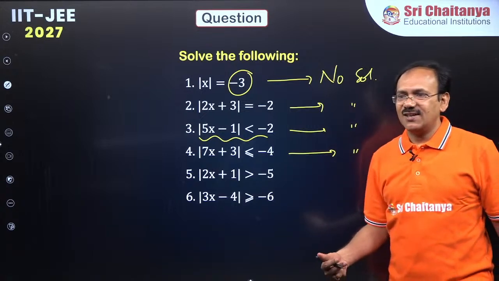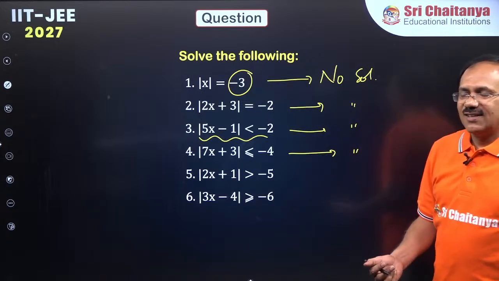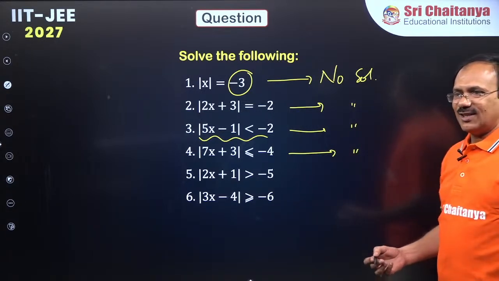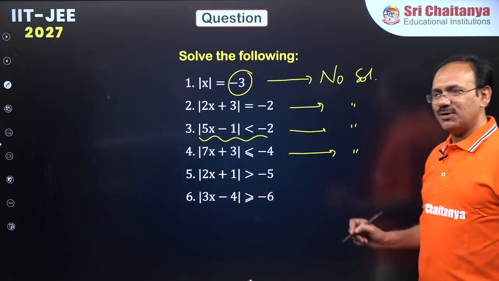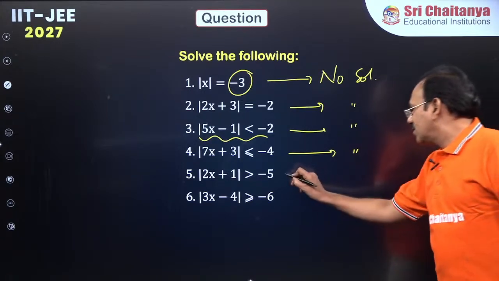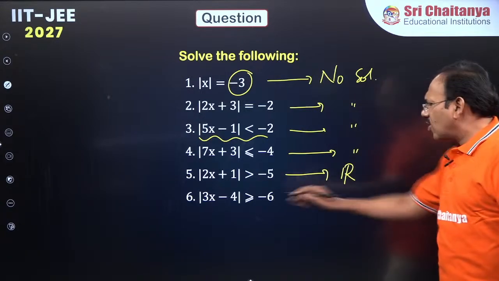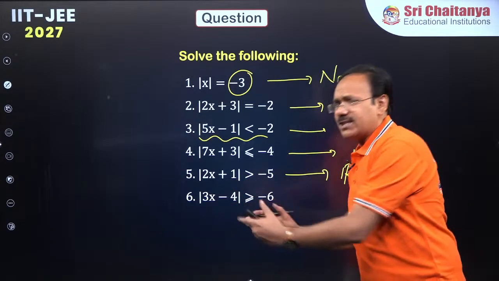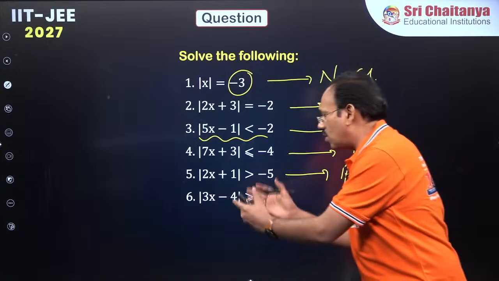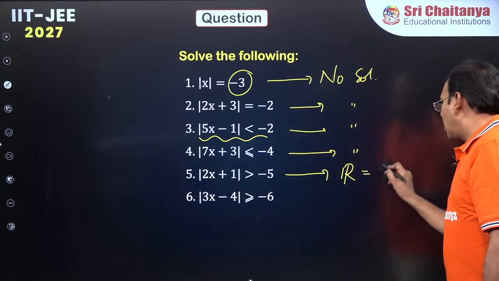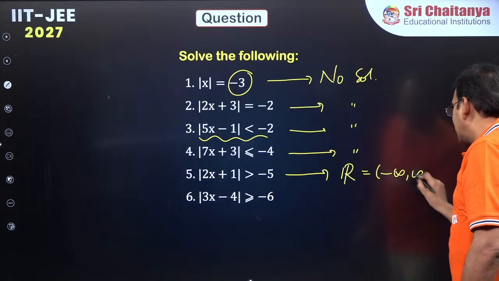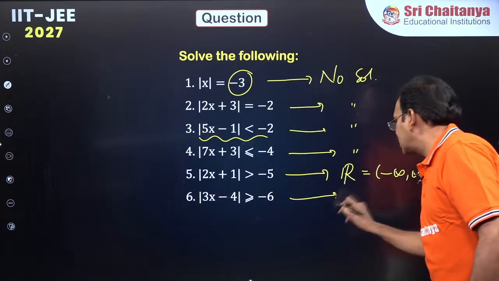Yes, Srikar, you have given the right answer. So this is all real numbers, because whatever x you give, the modulus of 2x plus 1 will be 0 or positive, which is always greater than a negative number. All real numbers, or I can say minus infinity to infinity, for this question also.